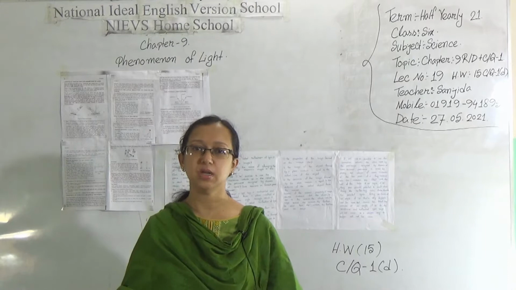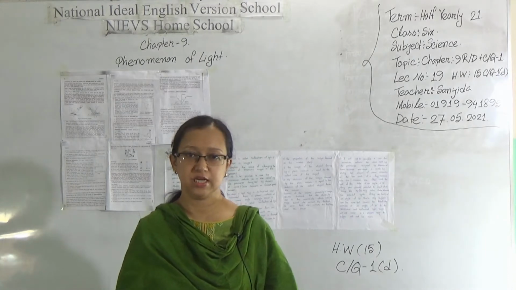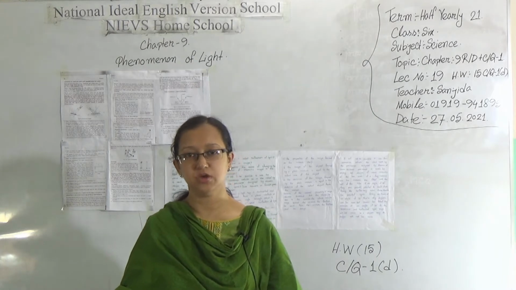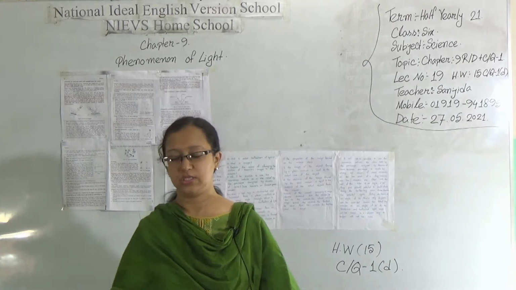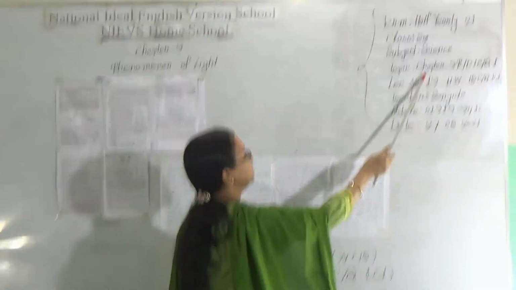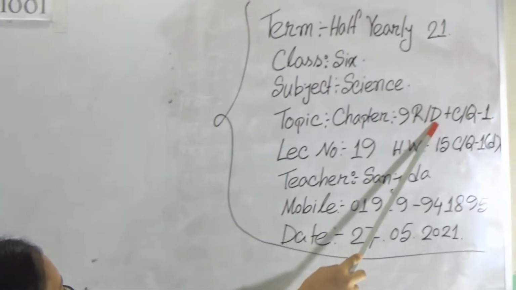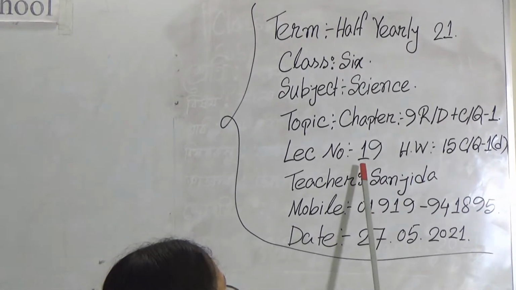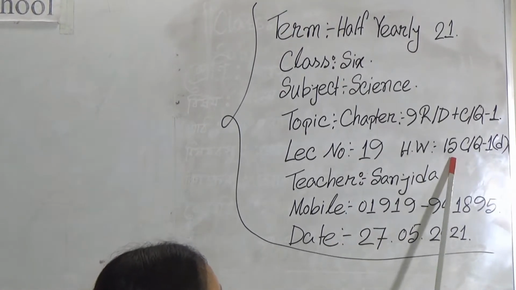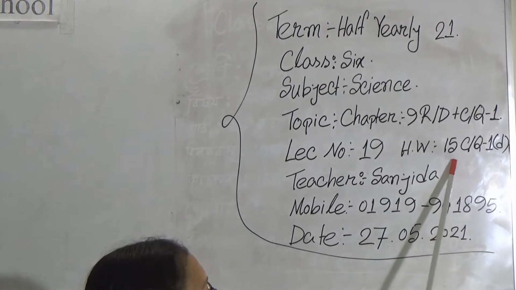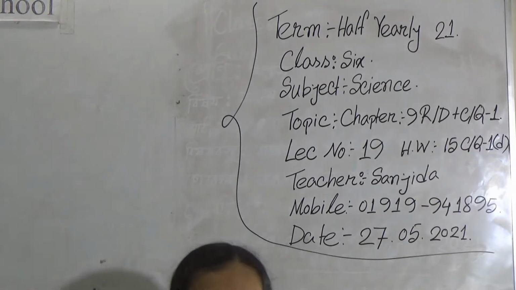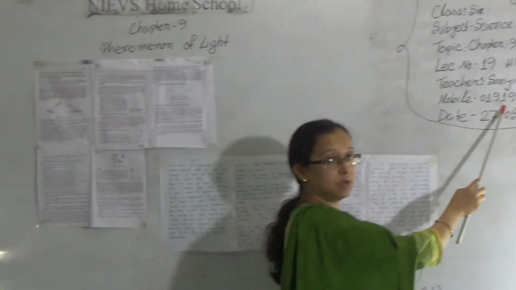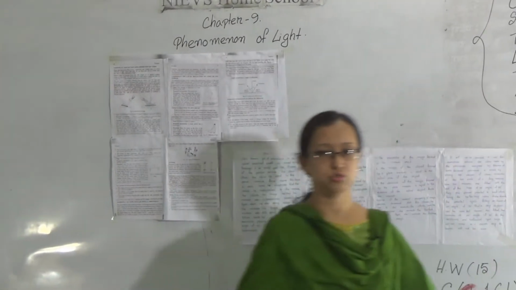I am Sanjida Rahman, Assistant Teacher of National Ideal English Version School Day Sheet. Today I am going to take a science class for the students of class 6, and our topic today is chapter 9, reading done, and creative question 1, lecture number 19 and homework number 15. In this class today we will do homework CQ number 1, deeper root. My name is Sanjida Rahman and this is my contact number. If you feel any problem, you can contact me.